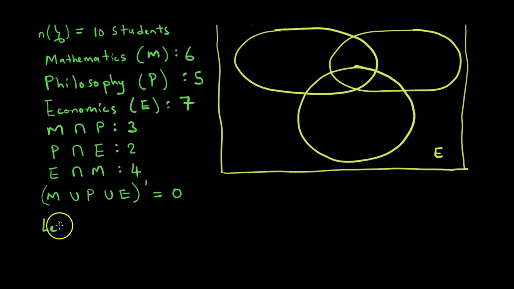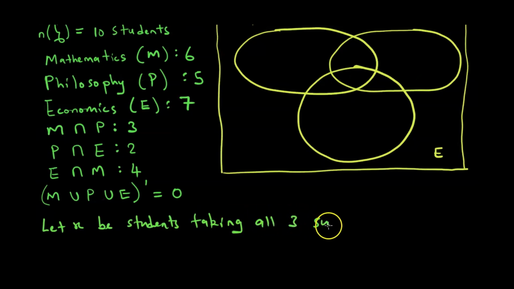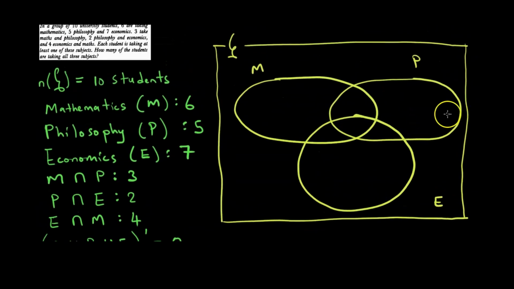Saka tinouya pano toti, let X be students taking all three subjects. Saka X is going to be the students who are taking all three subjects. Saka information yedu yese taanayo, chasara ndechekuti we have to fill it in the Venn diagram. So before we go anywhere, we know that X is the number of students who are taking all three subjects. X inoenda papi. We have to identify kuti X ichaenda papi.